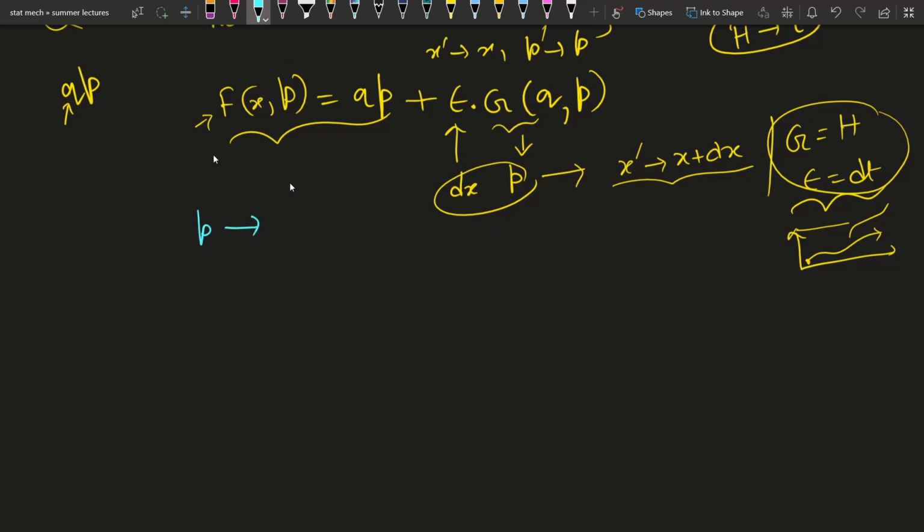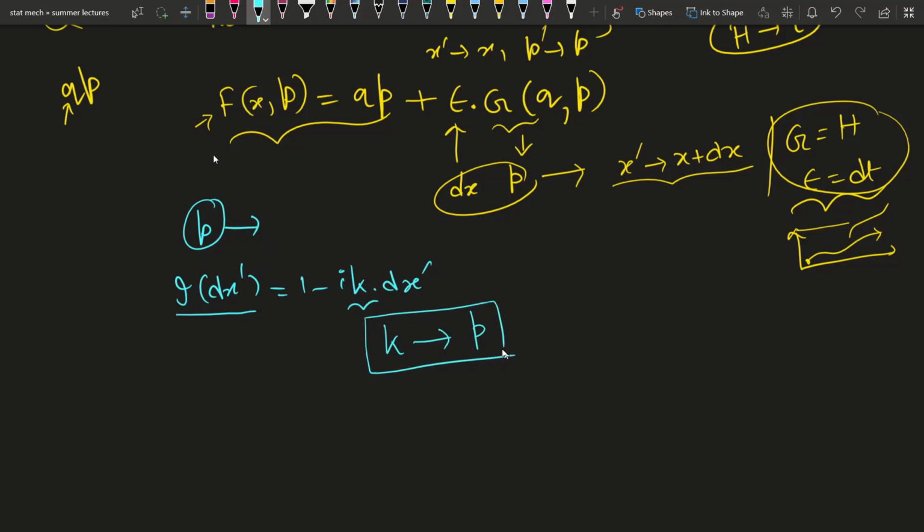So here, what is our infinitesimal translation operator? I dx dash is equal to 1 minus i k dot dx. Now we want to find this k. Now you can think that the operation of this is also infinitesimal translation, and we have discussed that momentum is also doing the same job. That means k is somewhat related to the momentum, right? Because these two things are doing the same job.